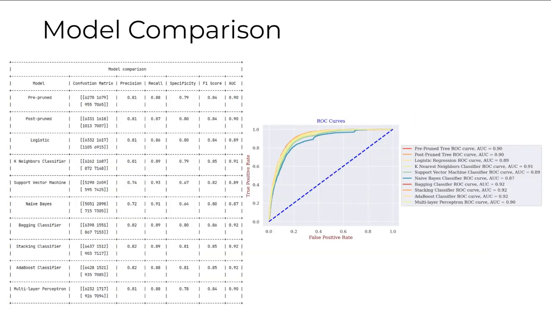So overall, these are all the accuracies and different metrics for evaluating and comparing the models. In our rigorous evaluation, we found that the stacking classifier outperformed all the classifiers. It excelled in precision, recall, specificity, and achieved an AUC score of 0.92. With a precision of 82% and recall of 89%, when compared to others, it was the best we could get. And now we will move on to the clustering methods.